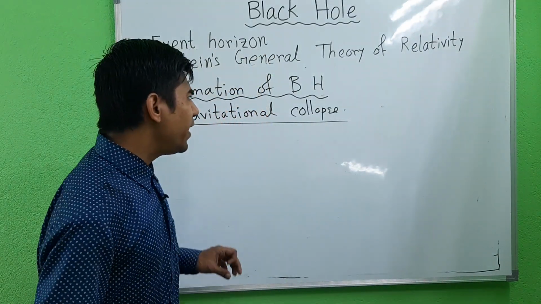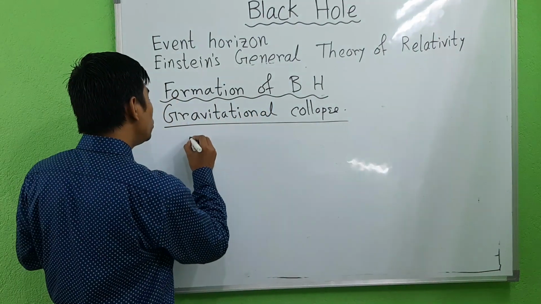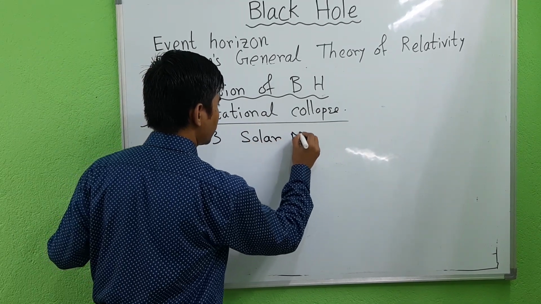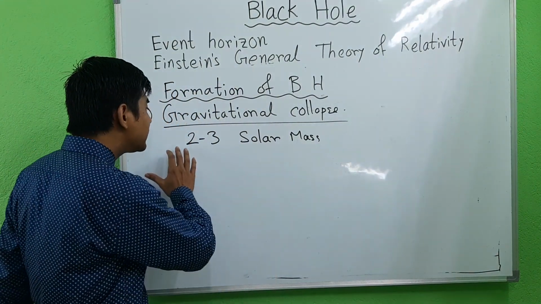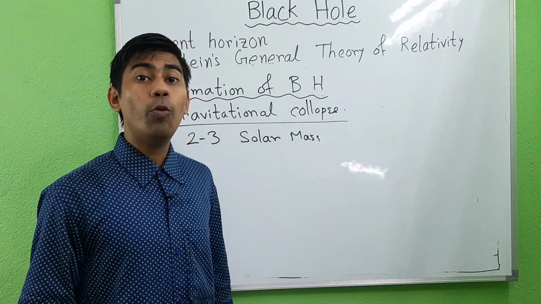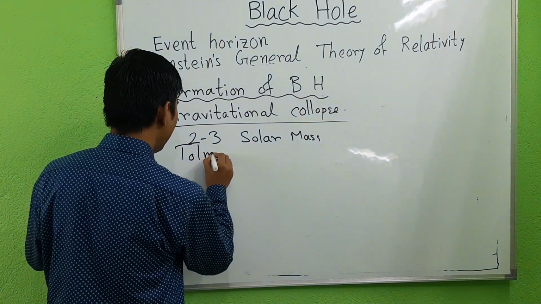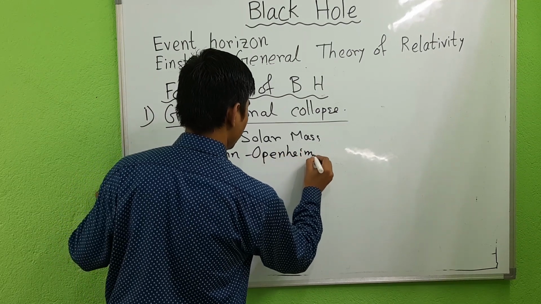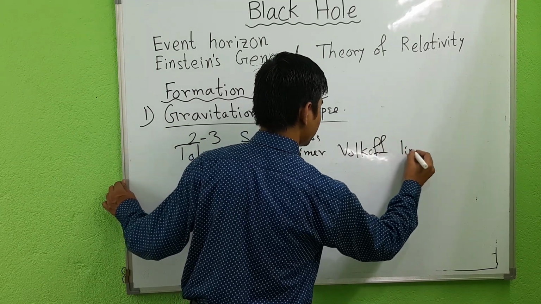Now if the mass of the remnant exceeds 2 to 3 solar masses, this is called the Tolman-Oppenheimer-Volkoff limit.